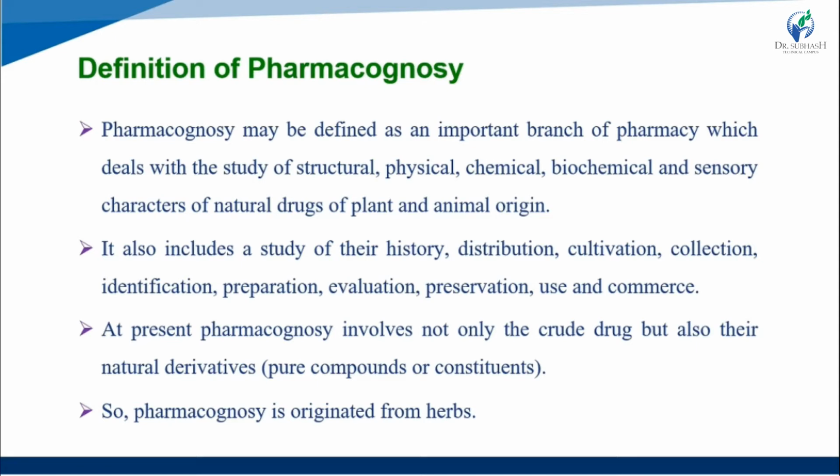At the present time, pharmacognosy involves not only crude drugs but also their natural derivatives. Pure components and their constituents are also used for their pharmacognostic effect, safe and therapeutic for the body. So pharmacognosy completely originated from the herbs.